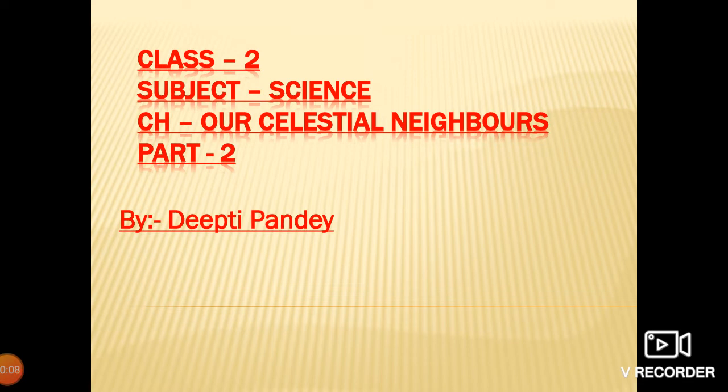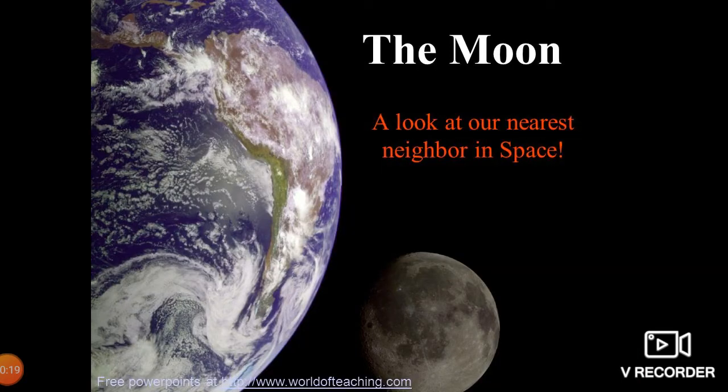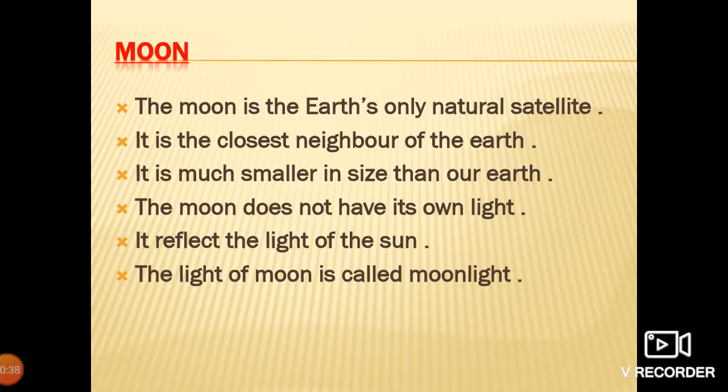So today we are going to discuss the remaining part of the chapter, our celestial neighbors part 2. In the previous part of this chapter we had learned about sun and stars and night sky. Today, in this part, we will discuss about the moon, phases of the moon and craters. So let's start with the moon.